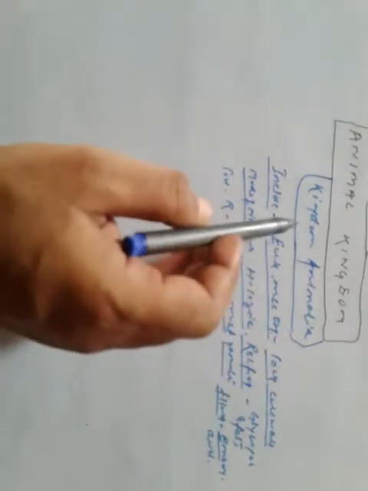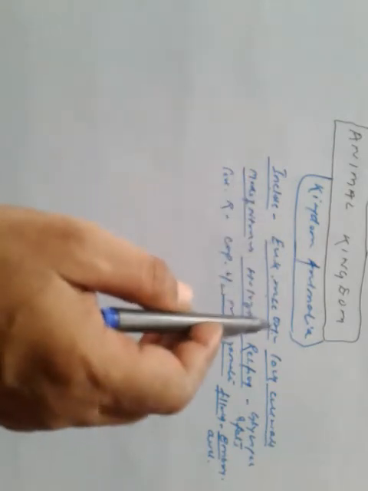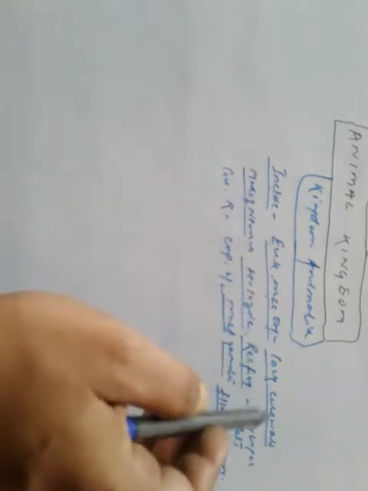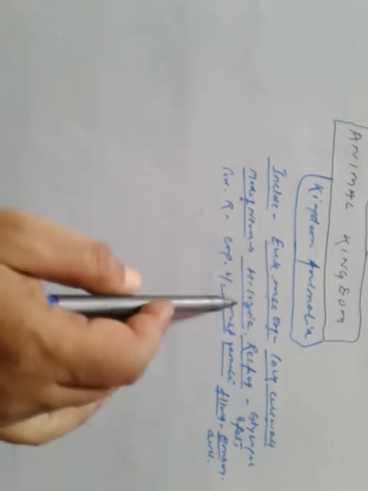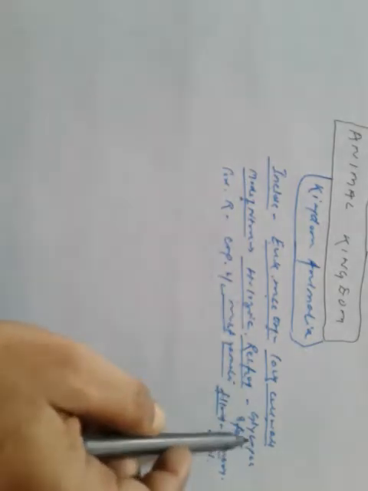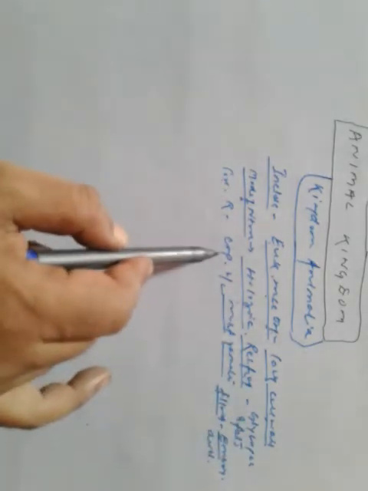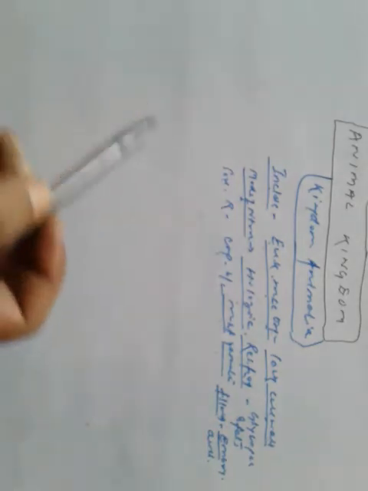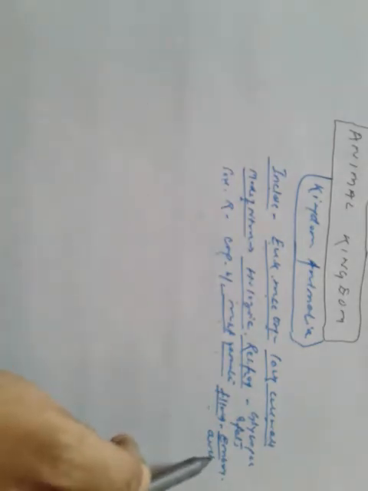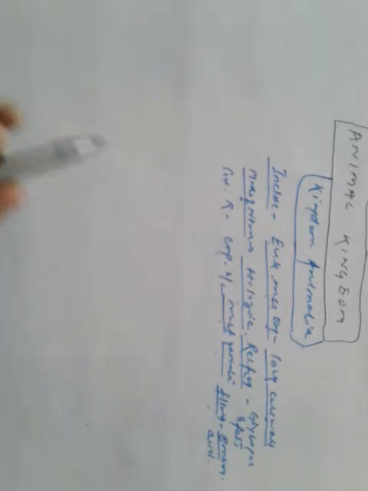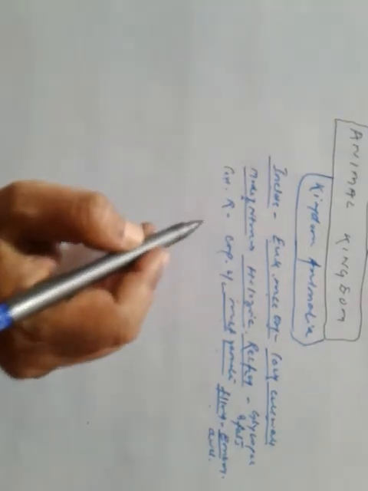So the Kingdom Animalia includes eukaryotic multicellular organisms which lack cell wall. Mode of nutrition is holozoic. Reserve food is glycogen and fats. Sexual reproduction takes place by copulation between male and female gametes, followed by embryonic development. Classification of animals.